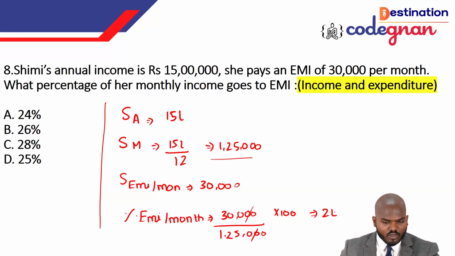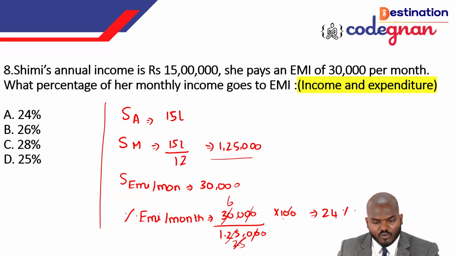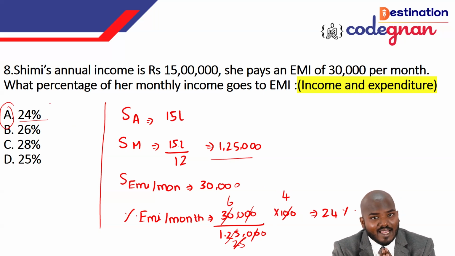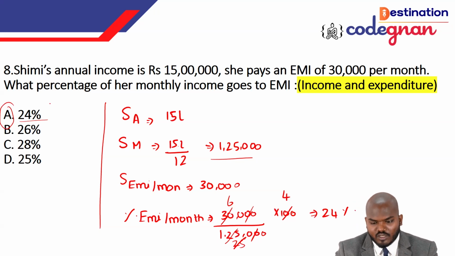That is 24%. If you want to see this, 6 times 5 we can call 30, and 125 means 25 times 5. And 25 times 4 we can call 100, so 6 times 4 gives 24%. So 24% of his salary is going for EMI. Same as the question we did in yearly terms. That's how we have done this one.